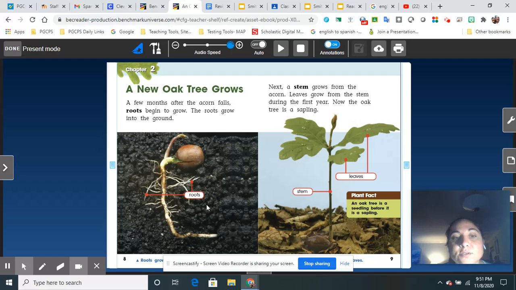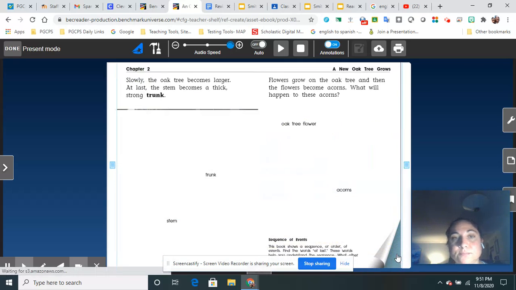So as I look at the pictures and hear the word roots, I think of something strong holding that seed into the ground. When I see the word stem, I think of a straw, like when I'm drinking a drink and I suck the drink through the straw, it's the same thing as the stem. The word stem just reminds me of a straw when I see the picture.